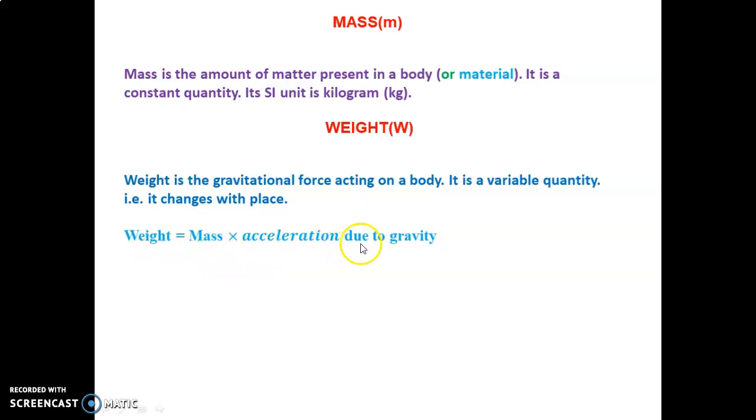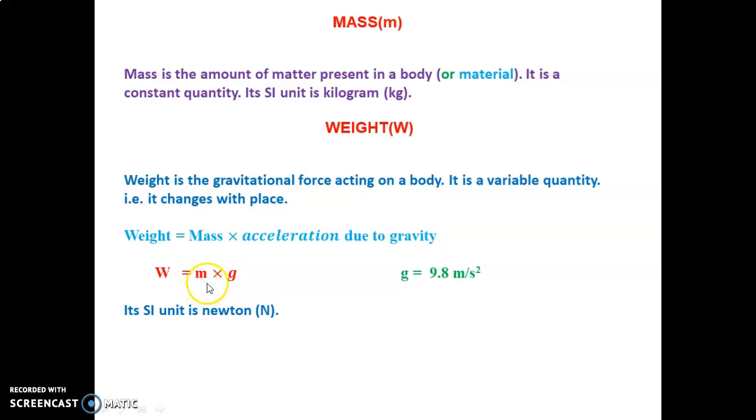Weight is equal to mass into acceleration due to gravity. That is W equal to m into g. g equal to 9.8 meter per second square. g is acceleration. The unit of acceleration is meter per second square. The SI unit of force is Newton. So weight is a force, and it has the same unit as force. The SI unit of force is Newton.